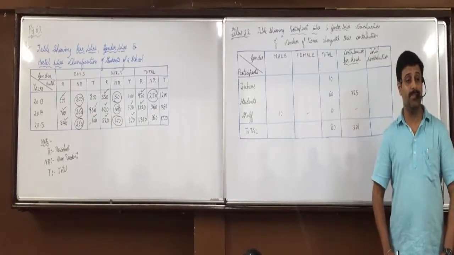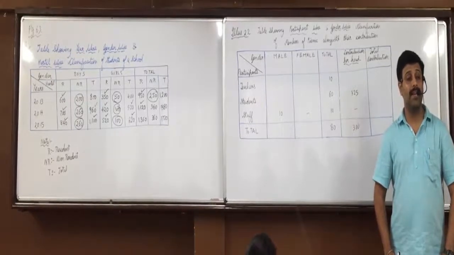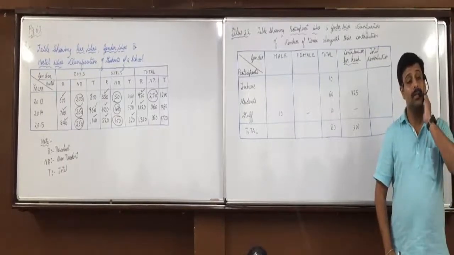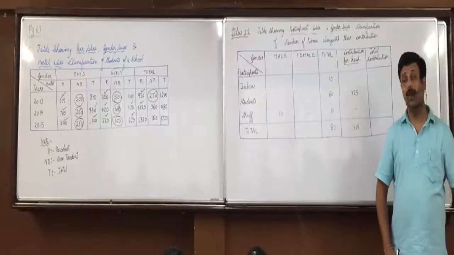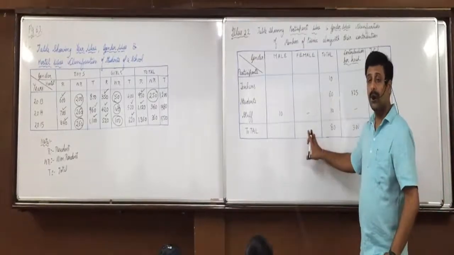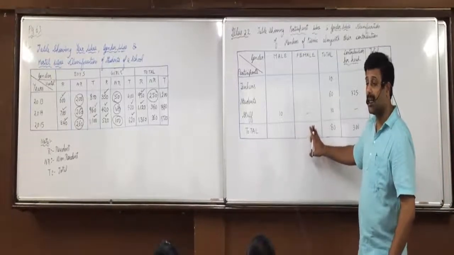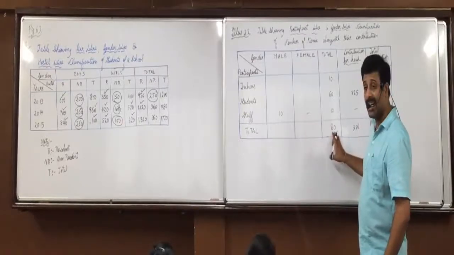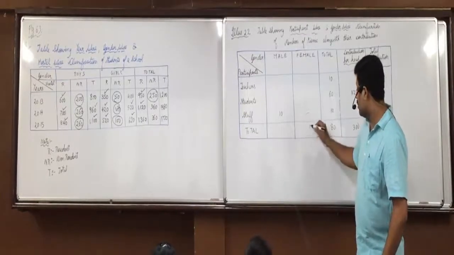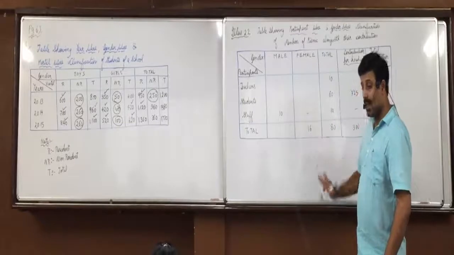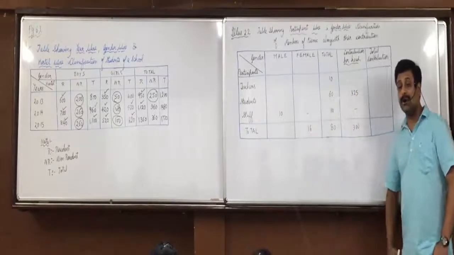Total females. So 20% of those who participated in the picnic were females, so all of you did 80 into 20%. 16 are total females. Any confusion in this?